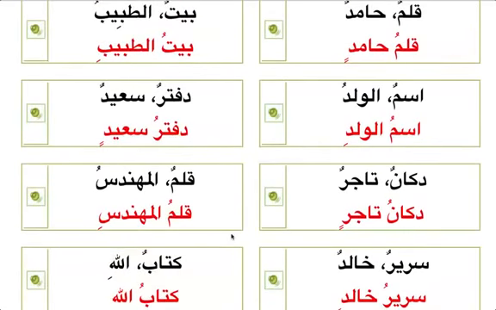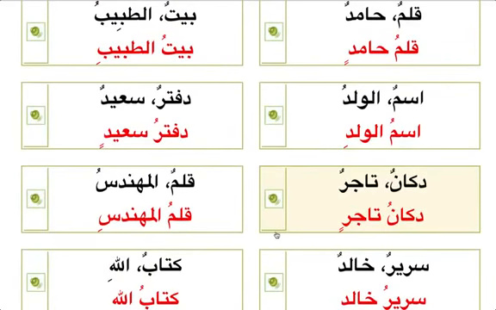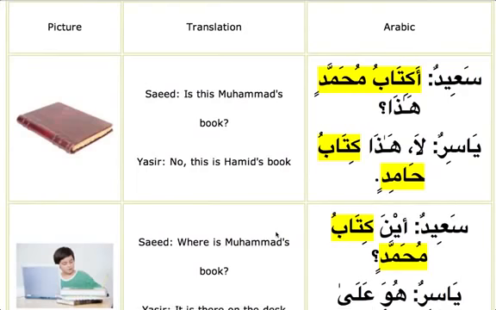Let's do some conversation. Saeed is asking Yasir, A kitabu Muhammadin hada? Is this a book of Muhammad? If you see here, nothing can come between Mudhaf and Mudhaf ilayhi. You're saying book of Muhammad. Book of Muhammad is written together, then hada is written separately. So nothing can come between Mudhaf ilayhi. A kitabu Muhammadin hada.